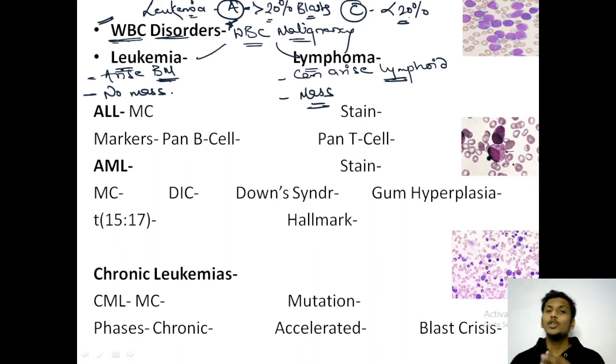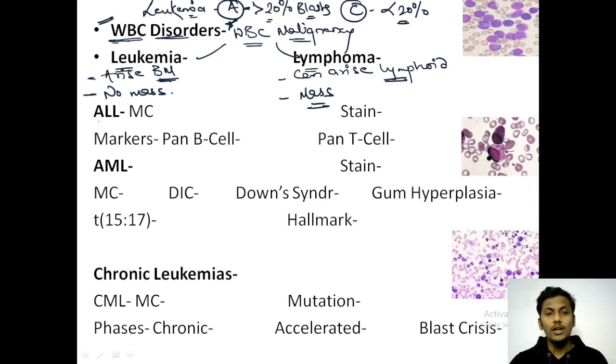Other than this, leukemias are also classified based on their origin. If they arise from the myeloid lineage, they are called myeloid leukemia, and if they arise from the lymphoid lineage, they are called lymphoid leukemia. I hope this is clear. Now let's start them one by one.